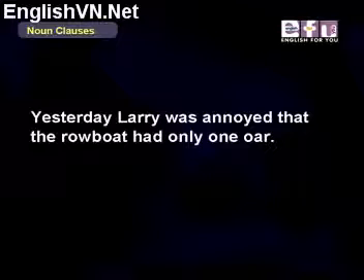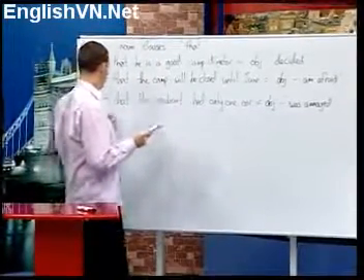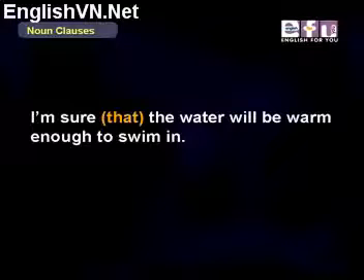And the final fourth sentence, the water will be warm enough to swim in. This is the object of the verb am sure.